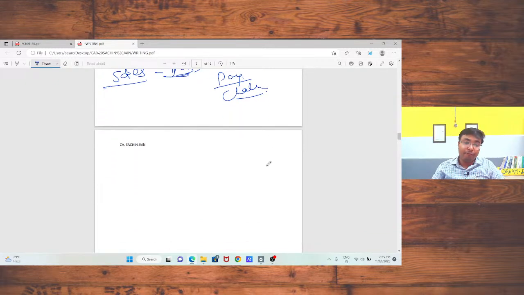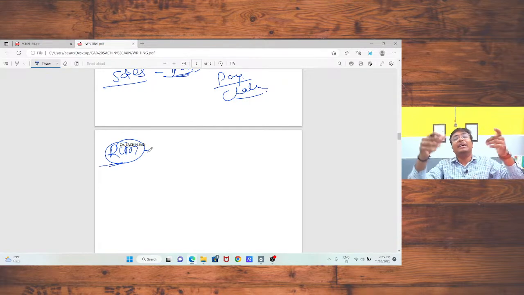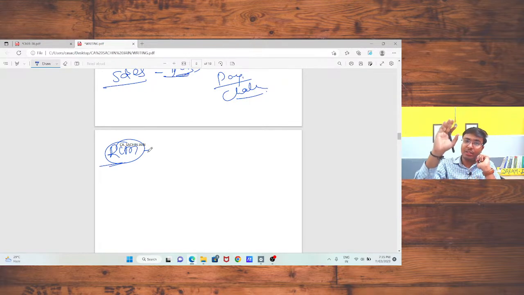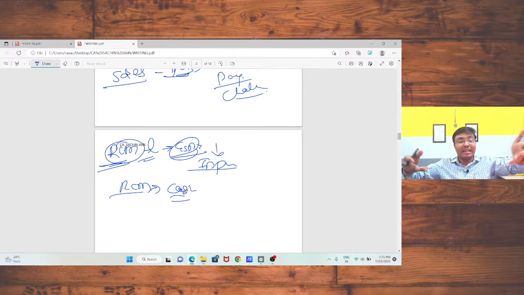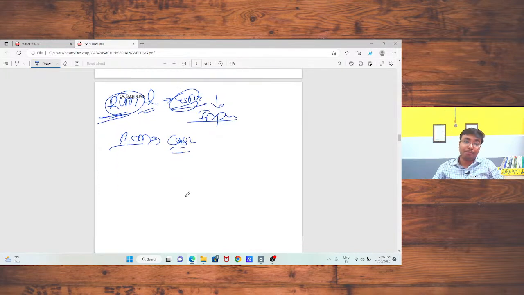Is that okay, sir? If there is any liability under RCM, sir, we have already discussed the concept of RCM in our day 2 or day 3, as per section 9 subsection 3 or section 9 subsection 4 of the CGST Act. So if there is a liability of RCM, you need to declare the same in your GSTR 3B return, and in that month you can claim the input tax credit also. But RCM should always be paid in cash. You should pay the amount in cash and you can claim the input tax credit. Okay, sir. So that is the concept of your GSTR 1, GSTR 2B, and GSTR 3B.